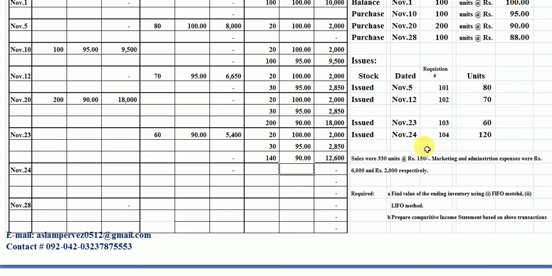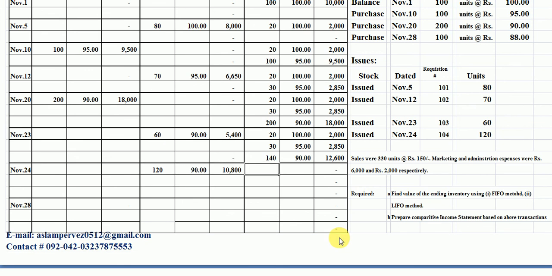Now on 24th November, requisition number 104, we have to issue 120 units again to production. The last purchase is 140 units. Now we take 120 units out of 140 units, the rate is 90 rupees per unit.